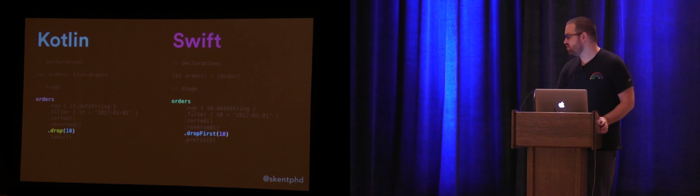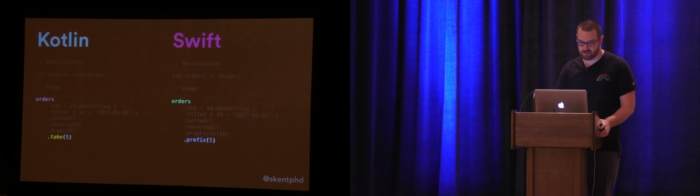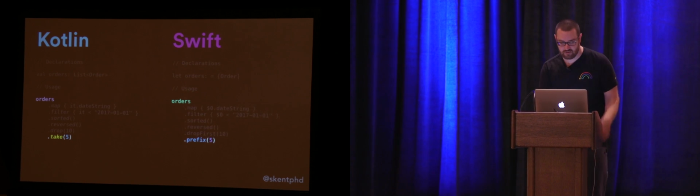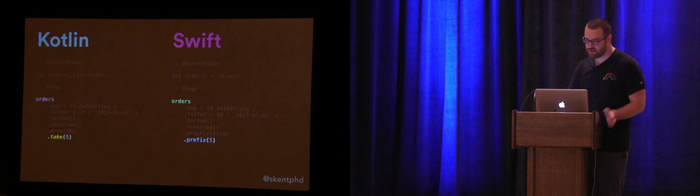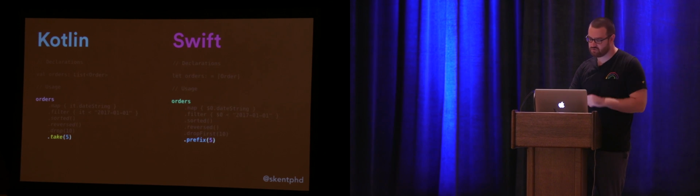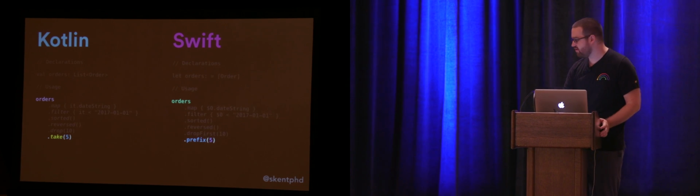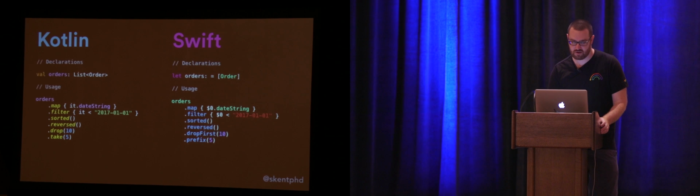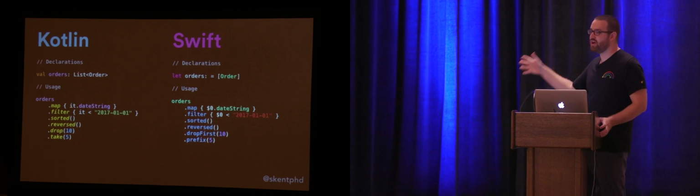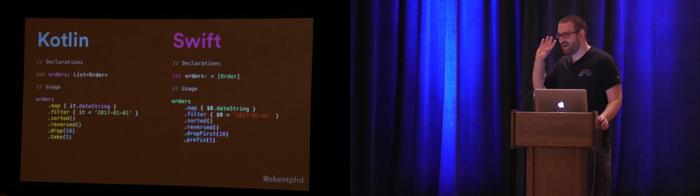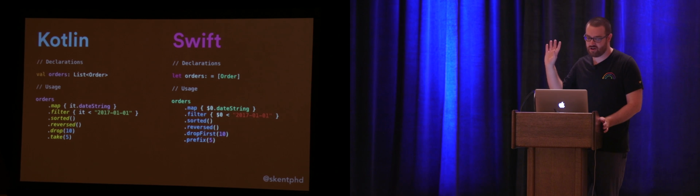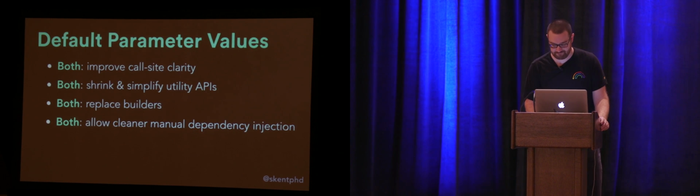Slightly different syntax when you want to drop the first 10 to allow pagination, drop versus drop first. And then again, slightly more different syntax for taking the first 5 and discarding the rest, or in this case, prefixing the first 5 and dropping the rest. So again, I want you to just look at this and be totally underwhelmed by how much not new stuff I'm showing you if you're familiar with Kotlin. If you aren't familiar with Kotlin, I hope you're thinking this is pretty awesome.